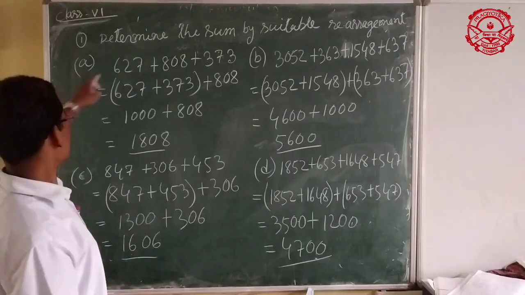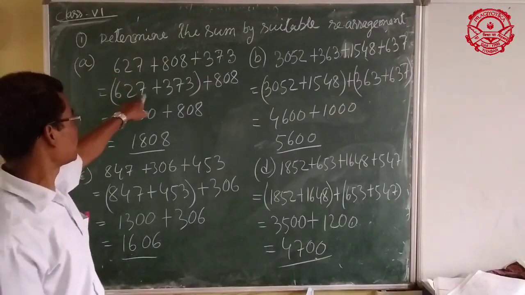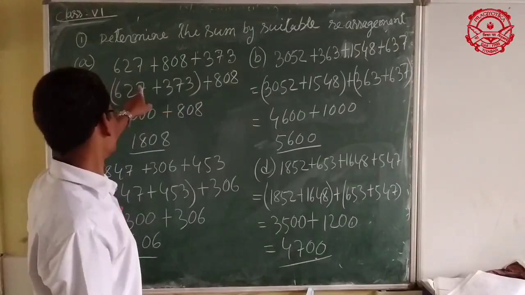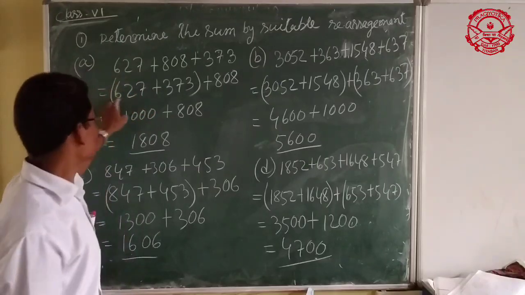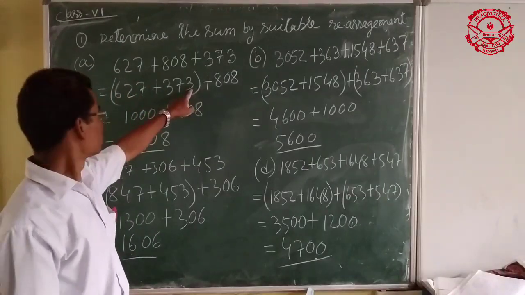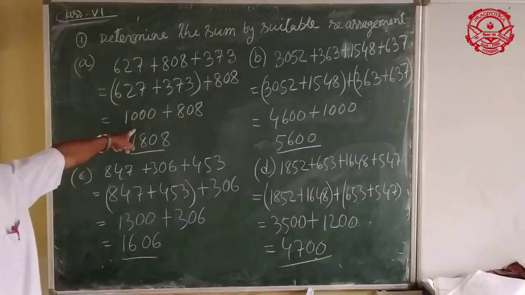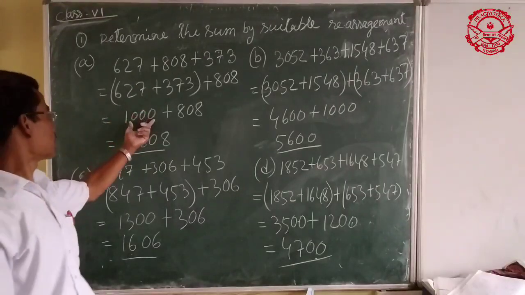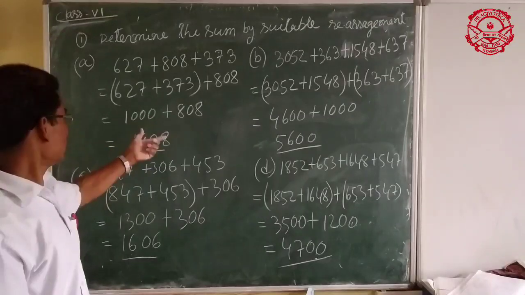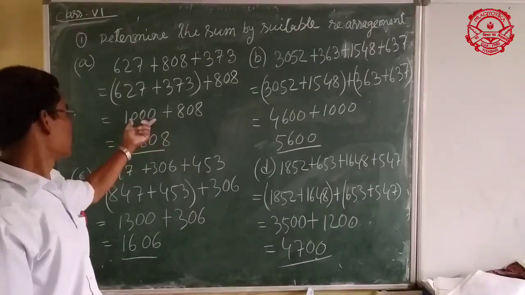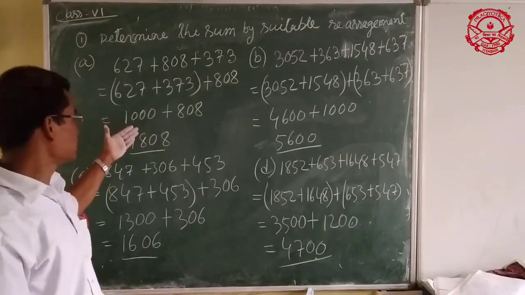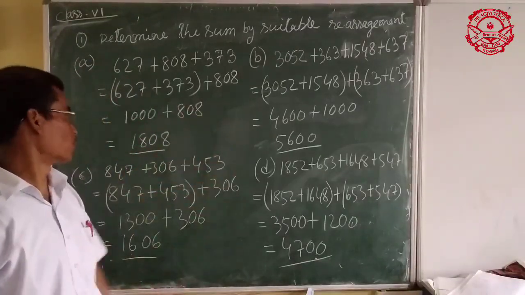When I group 627 and 373, because the addition of these two numbers gives 1000, zeros are there. When a number has 0, it is very easy to add with another number.